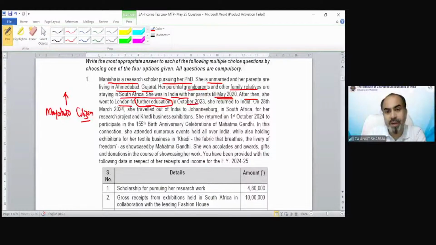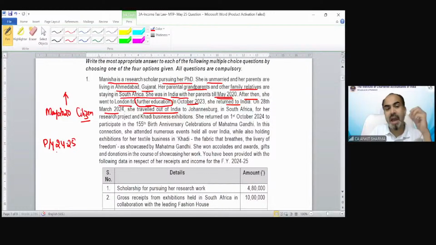In October 2023, she returned to India. On 28th March 2024, she traveled out of India. So she came back into India on 23 October and went outside India on 28th March 2024. First of all, you should understand that we are going to solve a question for previous year 2024-25.